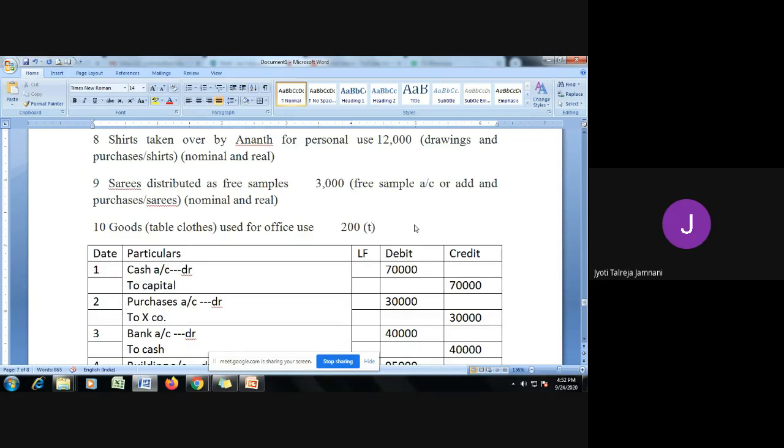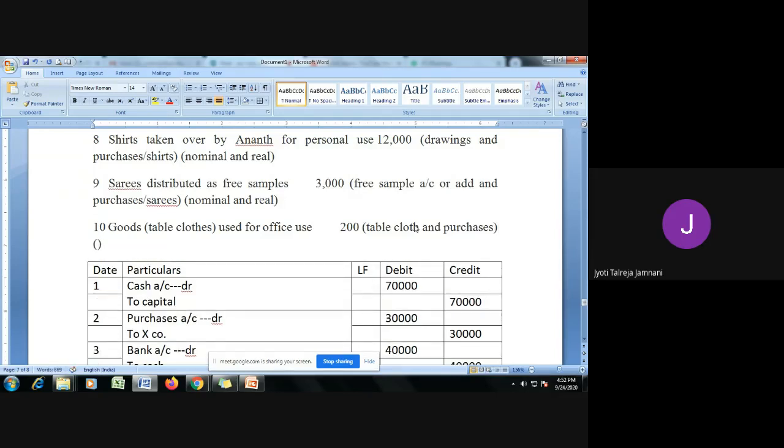One, let it be tablecloths, or you can say expense on tablecloth, and the other goods, or we call it purchases. Whatever we have purchased, from that we are using it for office use. Tablecloth is an expense, so nominal, and purchases or goods we treat as real.